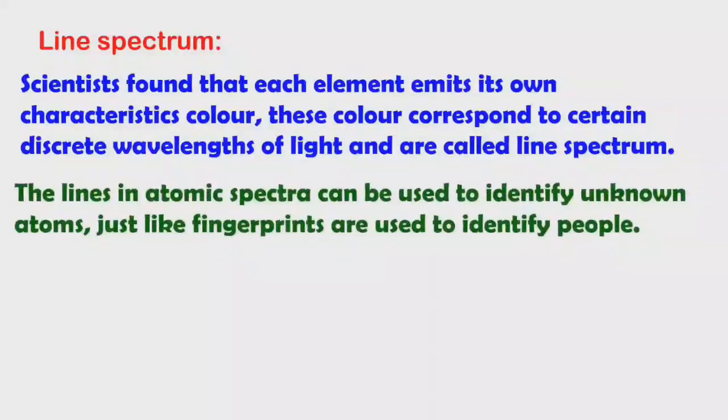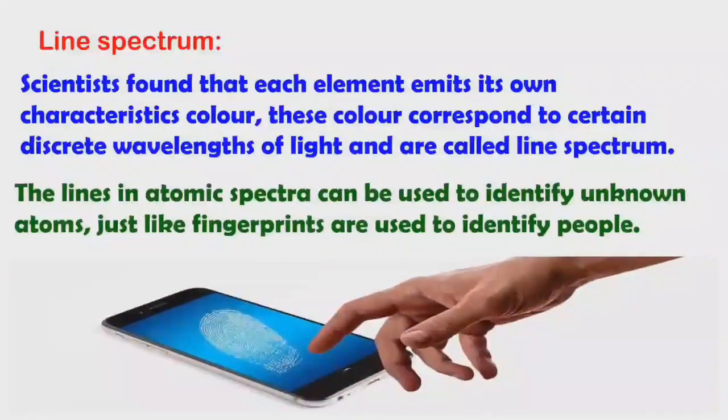The lines in atomic spectra can be used to identify unknown atoms, just like fingerprints are used to identify people. You know, the CBI department will identify thieves or criminals based on fingerprints. In the same way, lines in atomic spectra can be used to identify unknown atoms.